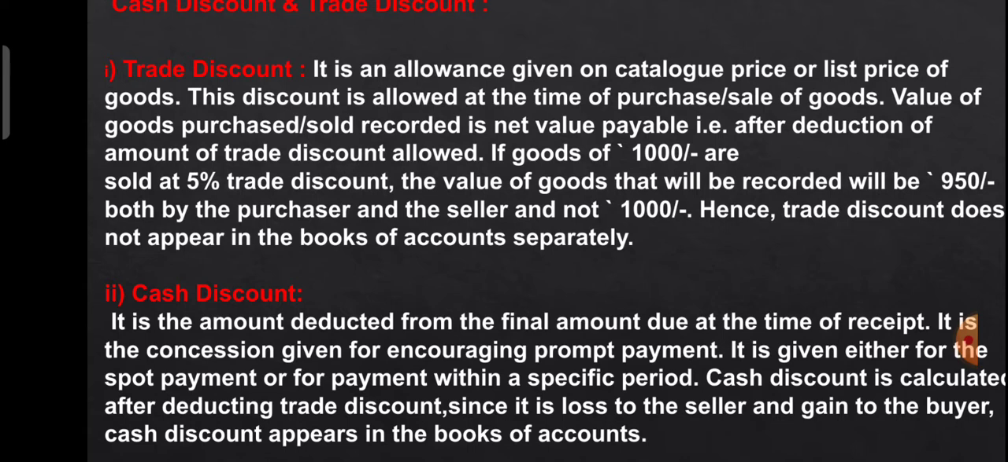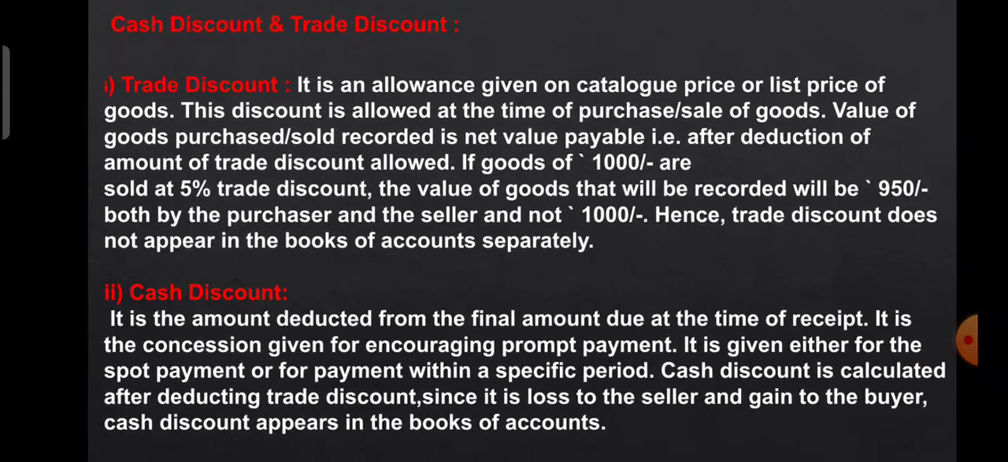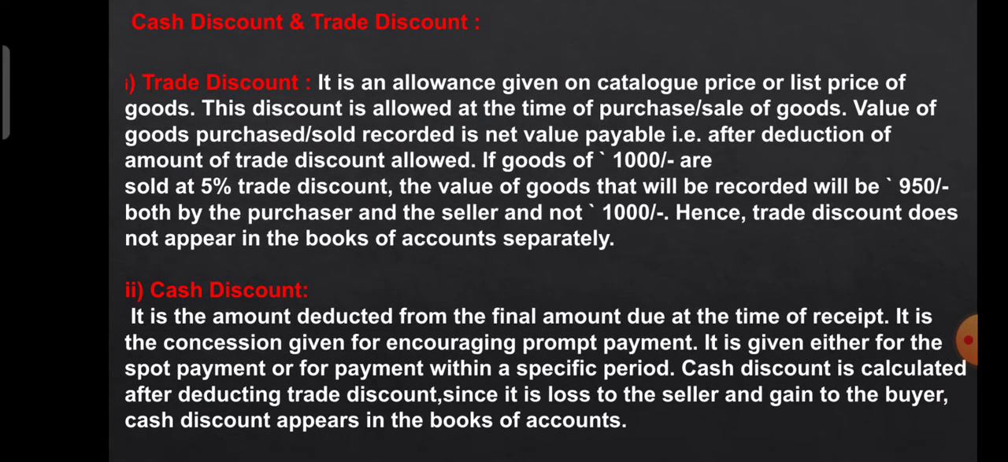Cash discount is calculated after deducting the trade discount. This point you must remember: after TD, the CD, meaning cash discount, will be deducted. Since it is a loss to the seller and a gain to the buyer, cash discount appears in the books of account. Due to cash discount, the buyer earns a profit and the seller bears a loss, so this will appear in the books of account.